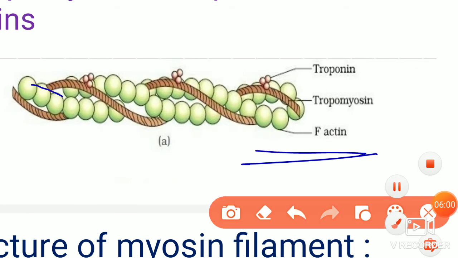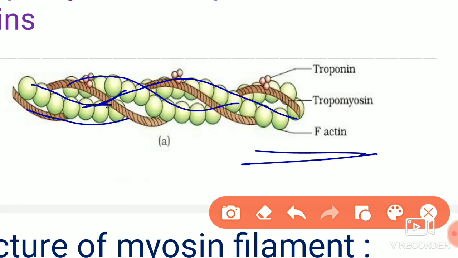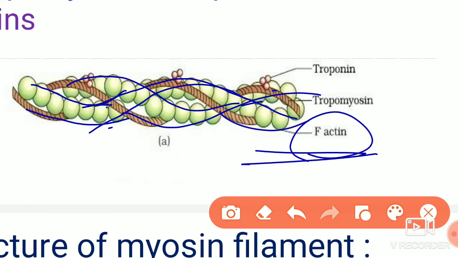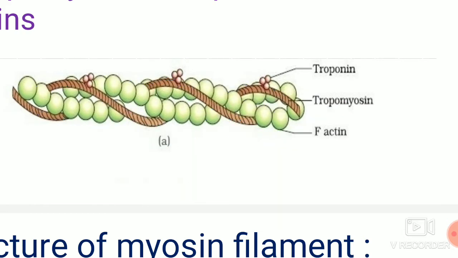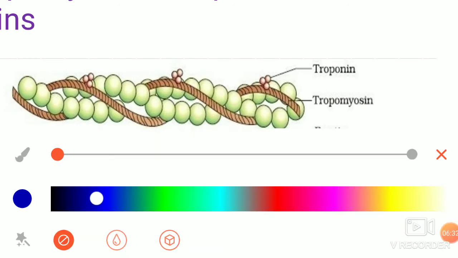So this is the F-actin chains, that is filamentous actin, which are present in the actin filament. And not only the two chains, on that there is a rope-like structure.